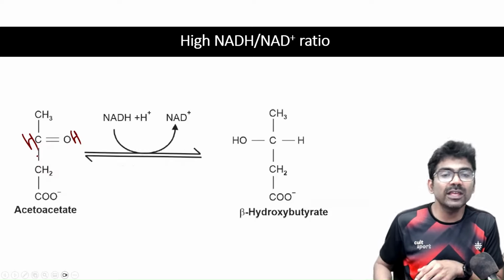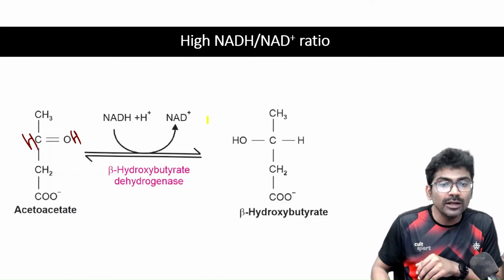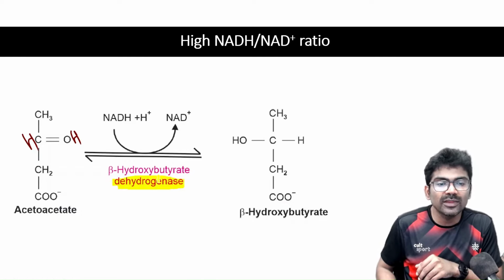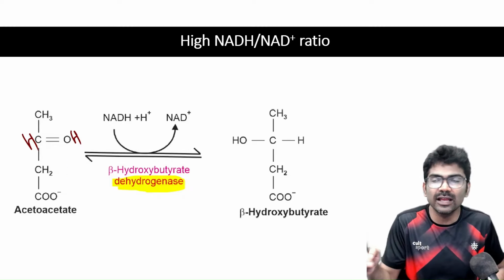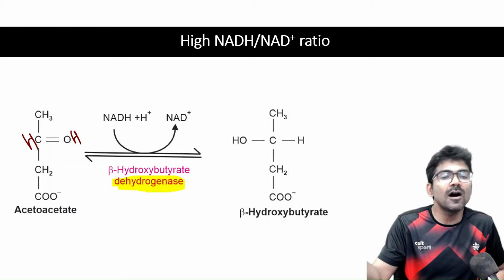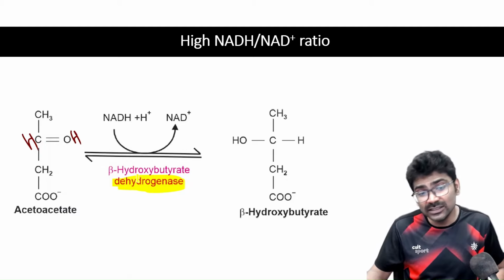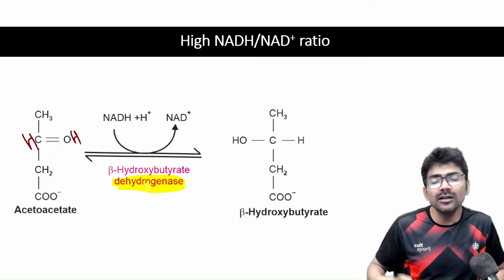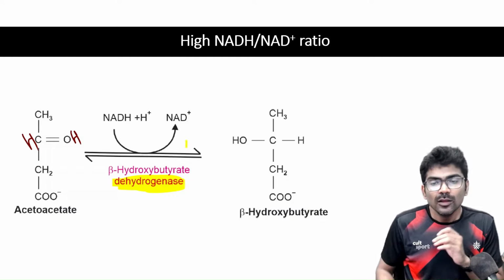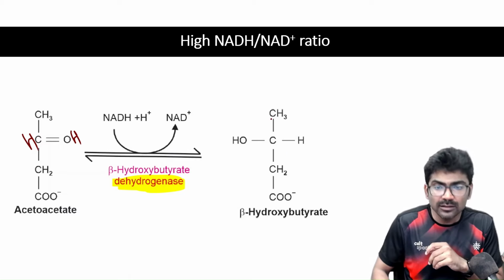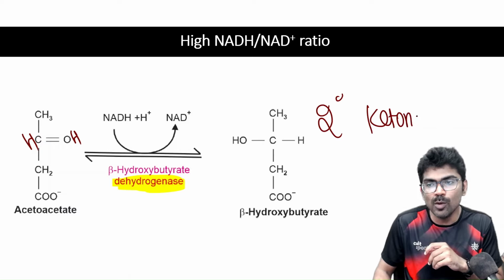But the name of the enzyme is beta hydroxybutyrate dehydrogenase. Why? See, the forward reaction is the reduction reaction. The backward reaction is the oxidation reaction. So the enzyme is named in the backward reaction, beta hydroxybutyrate dehydrogenase, the reverse, right? So beta hydroxybutyrate is also a secondary ketone body.